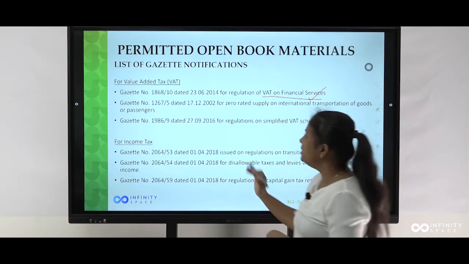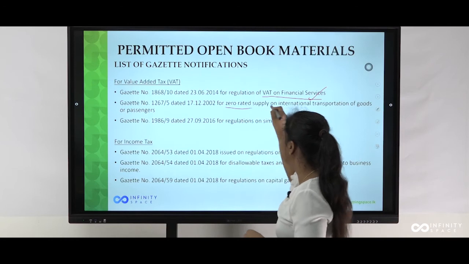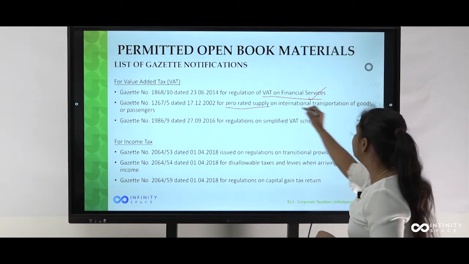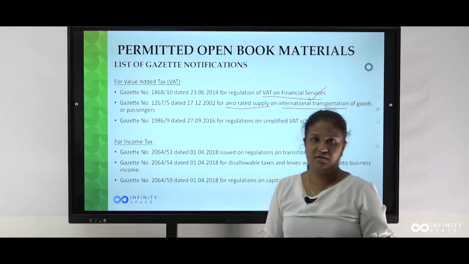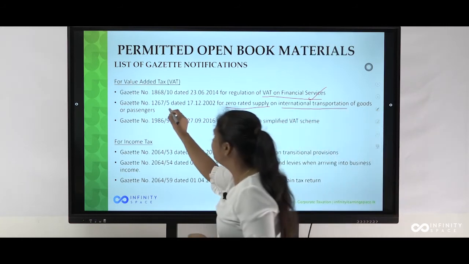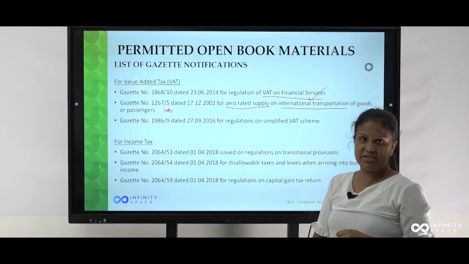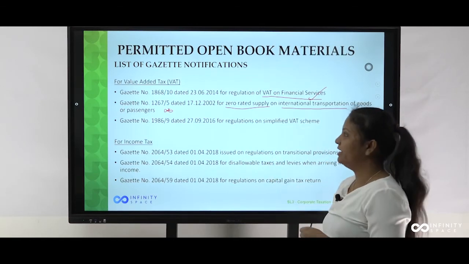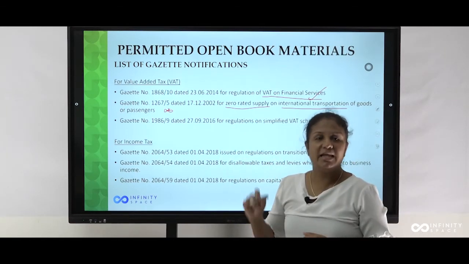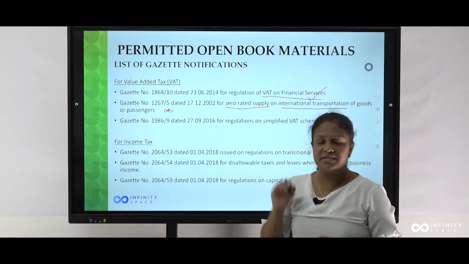Then the second part, zero rated supplies on international transportation. This is very important. This is actually an extraordinary gazette notification, but keep in your mind that it was tested in the December 2019 examination.